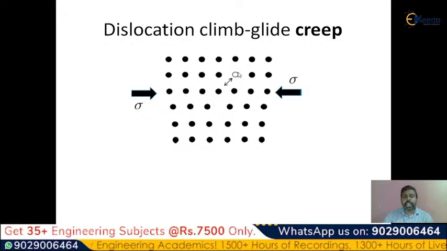This is where the atom is placed. This is where the atom is lost. When we apply a load on the material, it may be a temperature or any other load, a constant load is observed on the material, maybe compression, maybe tensile. This particular dislocation is going to have climbing, this dislocation is going to have gliding. So that means from one place to another place. Automatically we can say that this is called dislocation climbing, dislocation gliding.